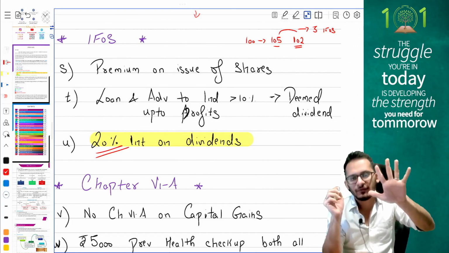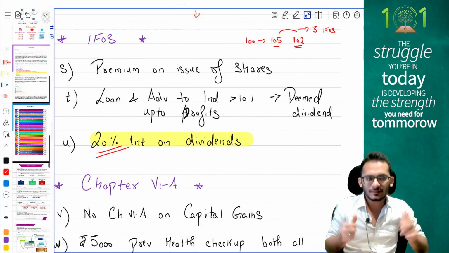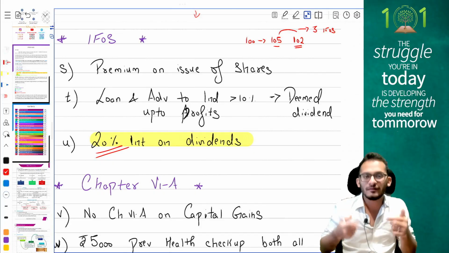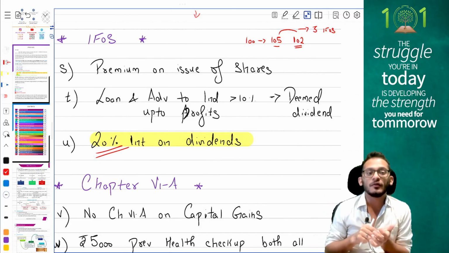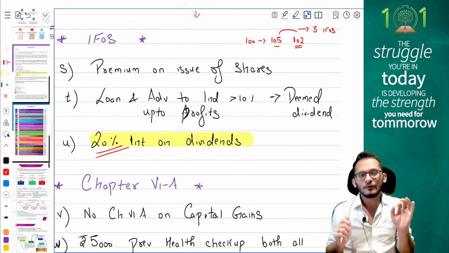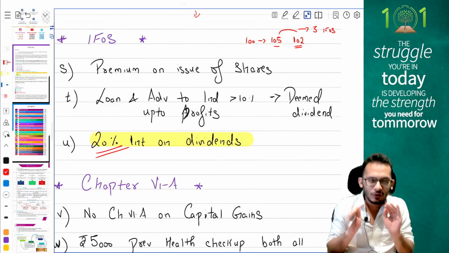This is your 5 heads of income, people. Yes, good adjustments done till now. Mark right now and tell me how many marks you have got. Put it in the comment box so that we can look at it each other. For those who have got full marks till here, amazing, you're going to do a great job in tomorrow's exam. For those who have not got good marks, no problem, people.